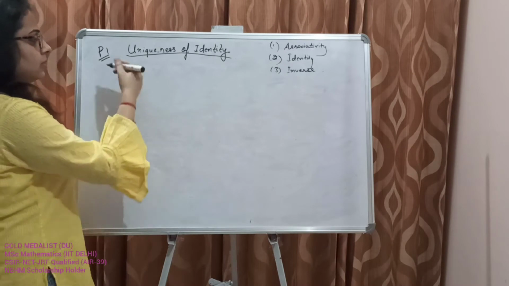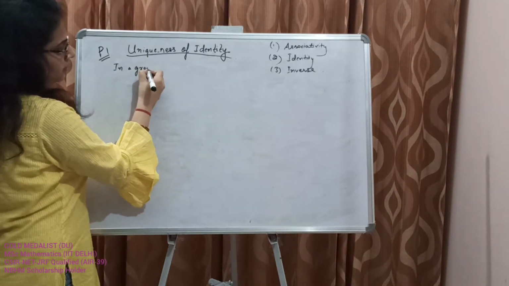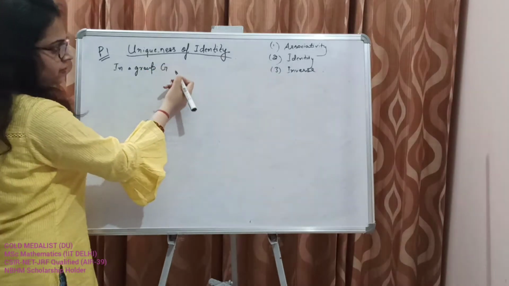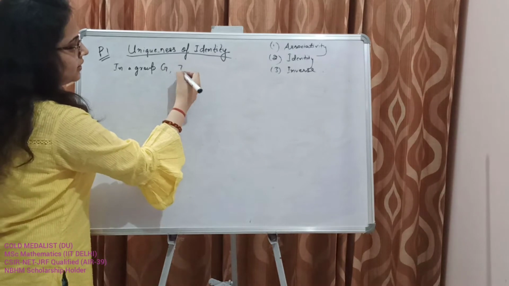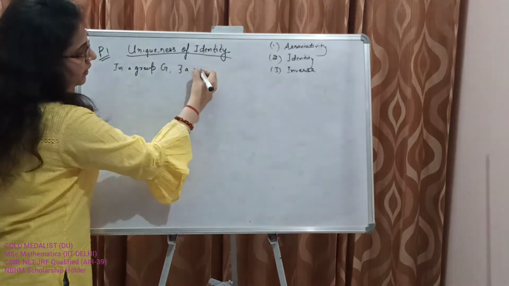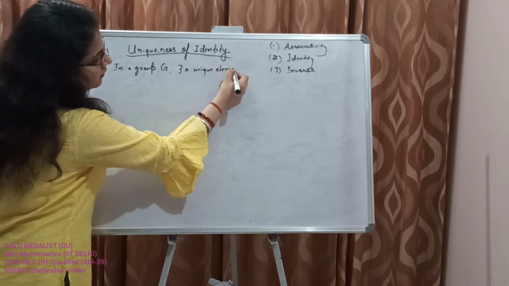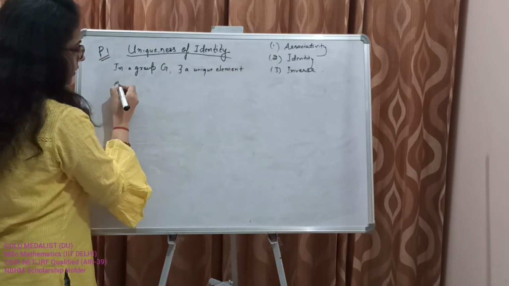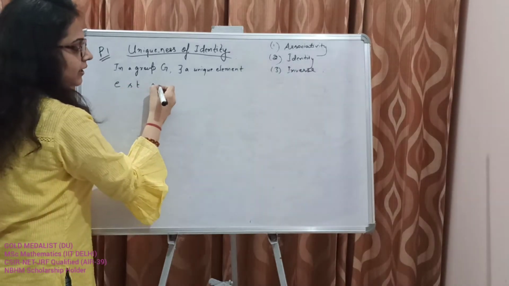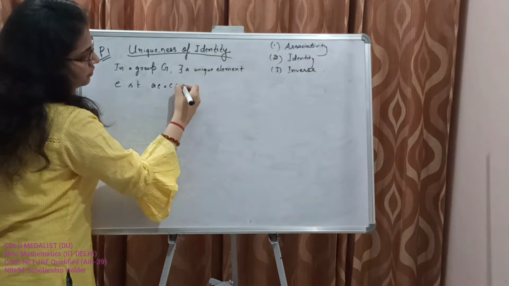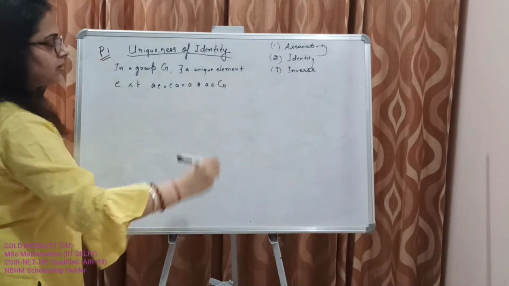This says that in a group G, groups are generally denoted by G only, there exists a unique element E such that AE is equal to EA is equal to A for every A that belongs to G. This is the property.